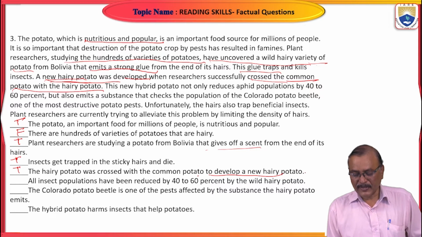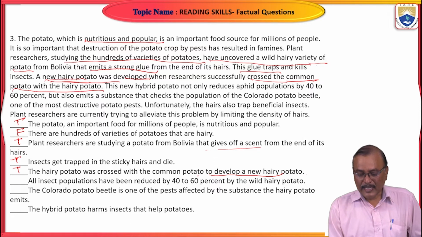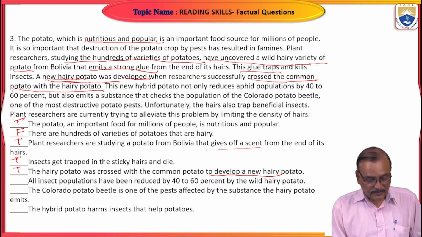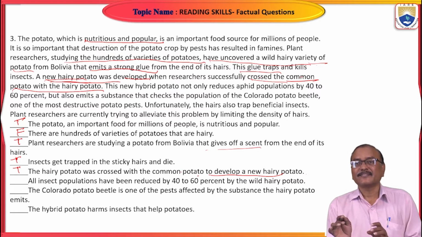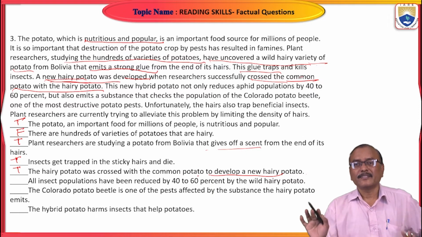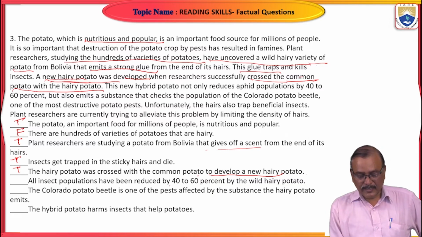Here to develop a new hairy potato. Okay, when crossed the common potato with hairy potato. You see here, what is that? Hairy potato was crossed with the common potato. Just changing the structure, changing the word order. So, meaning is same. Right? All insect populations have been reduced to 40 to 60%.